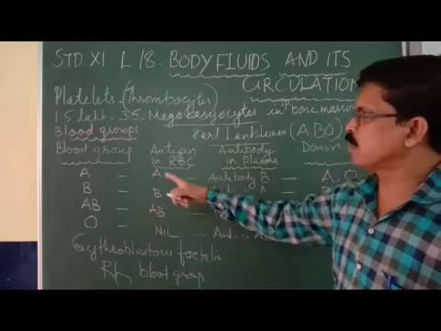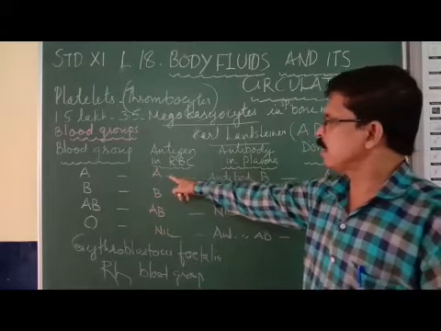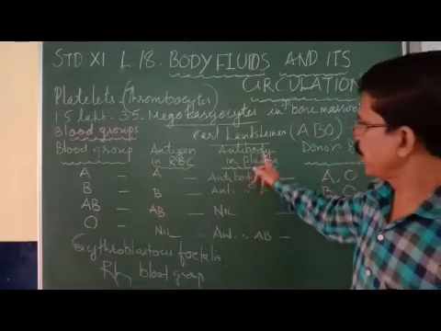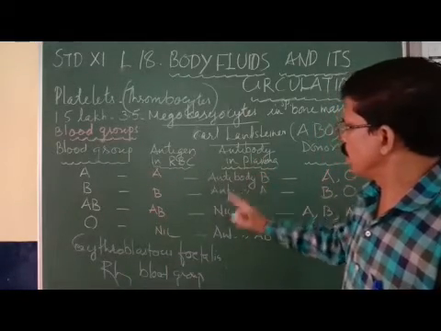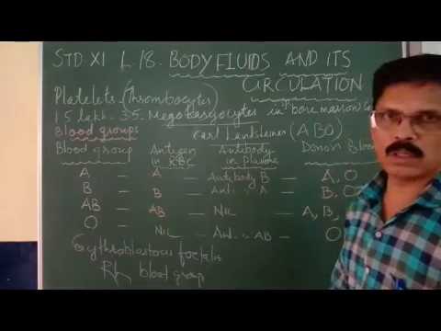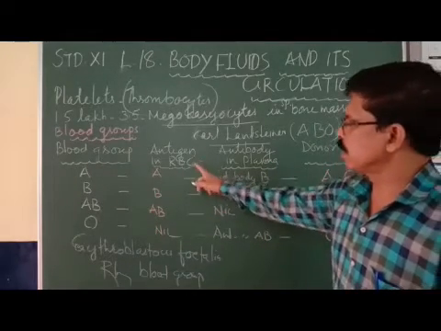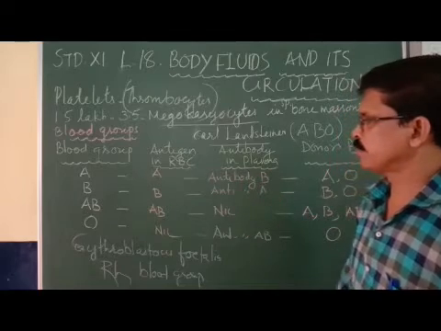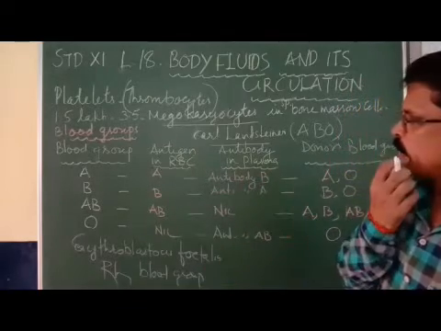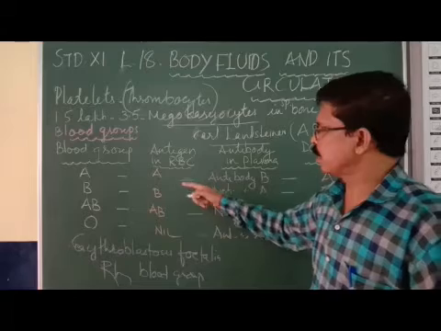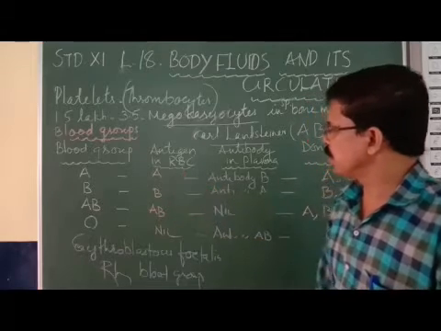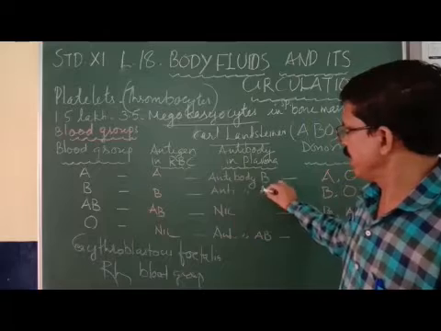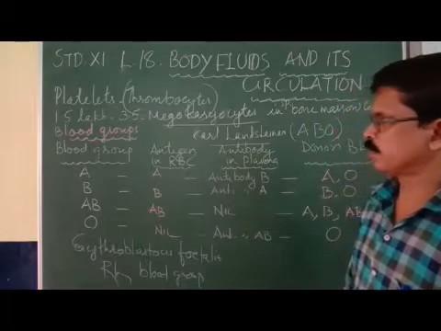We can say A blood group contains antigen A in the RBC and antibody B in the plasma. You got this? Antigen A in the RBC, antibody B in the plasma. Now, B blood group contains antigen B in the RBC and antibody A in the plasma.